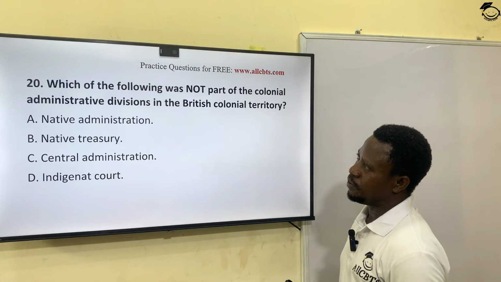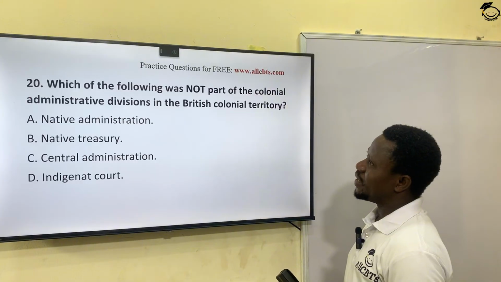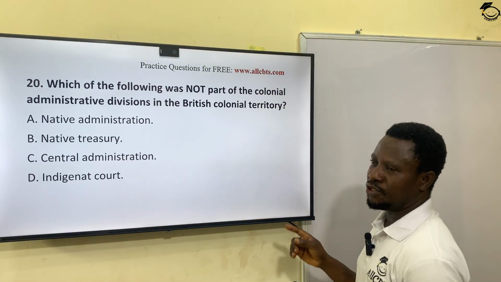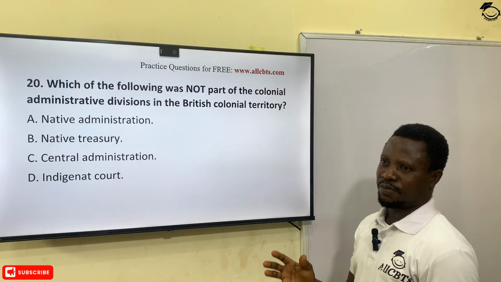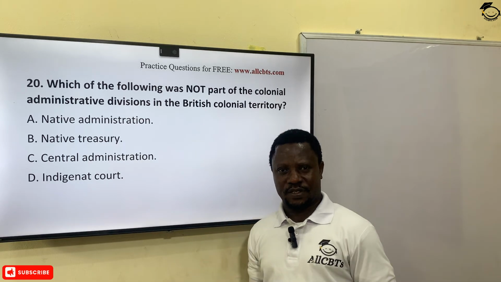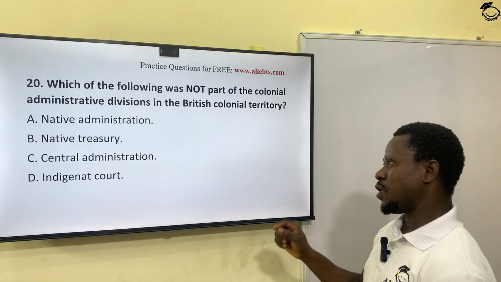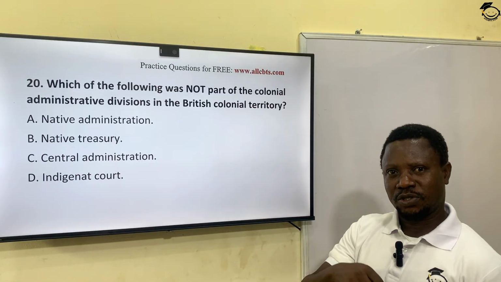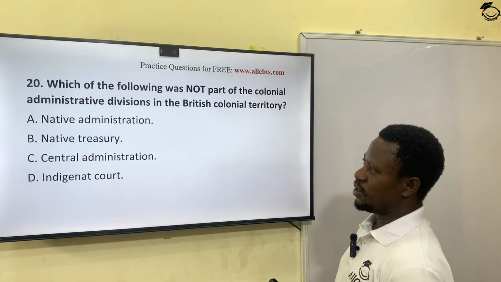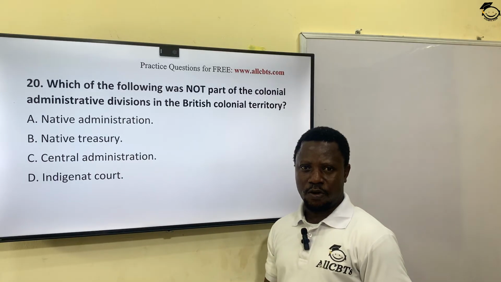Can we see the next question, please? Which of the following was not part of the colonial administrative divisions in the British colonial territory? Within the British system of governance, there are categories and levels of governance. There are system organs put in place to help for the smooth running of administration of the people of the colonies, right? Native administration, native treasury, central administration, indigenous courts.